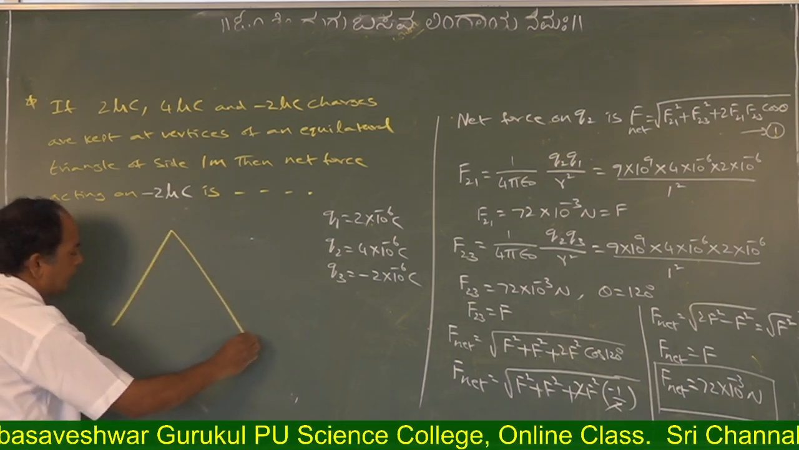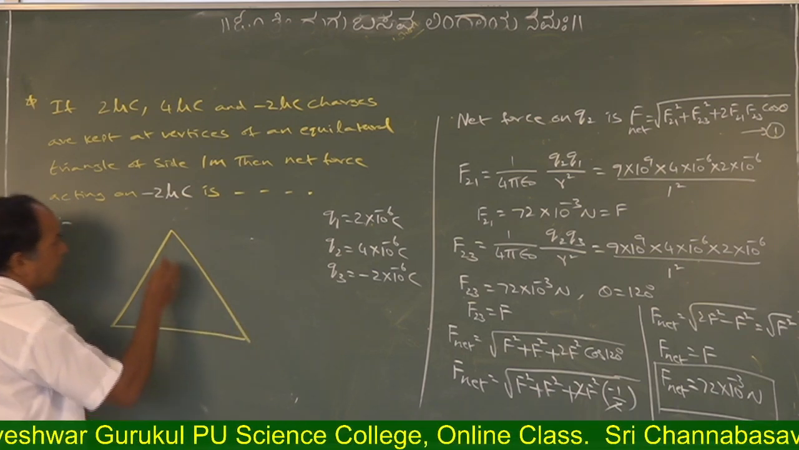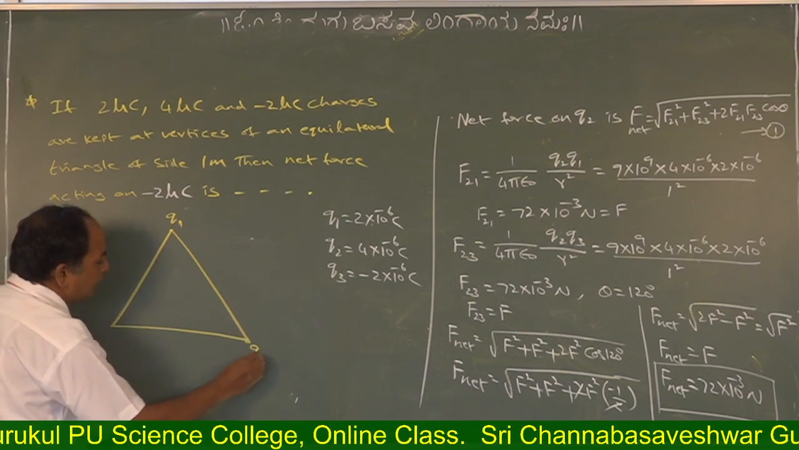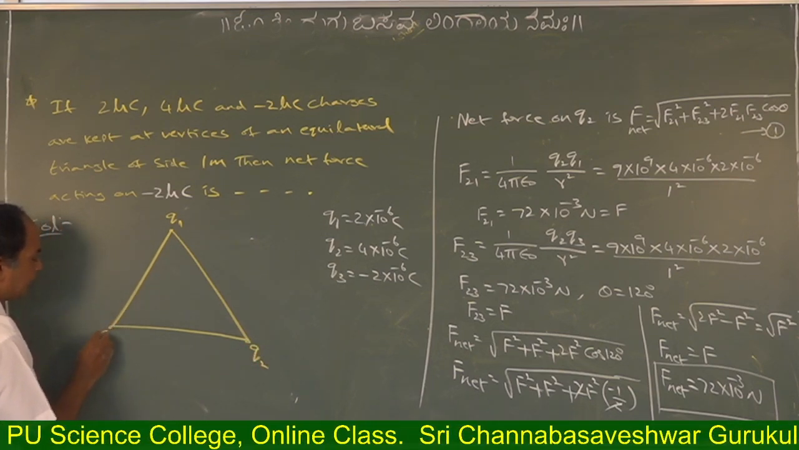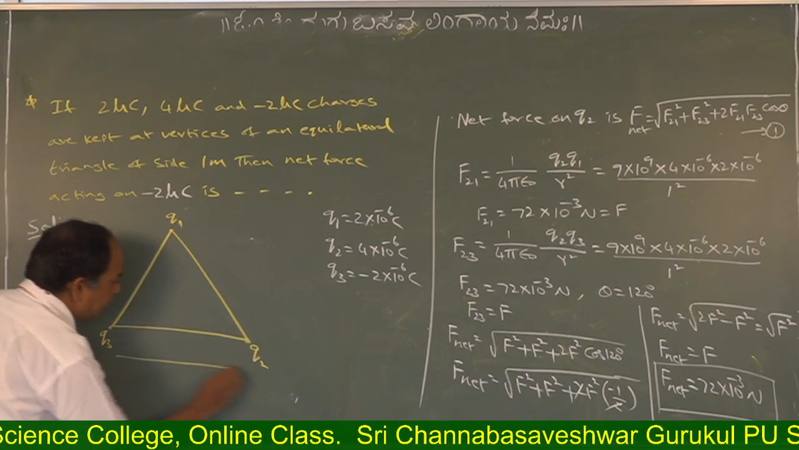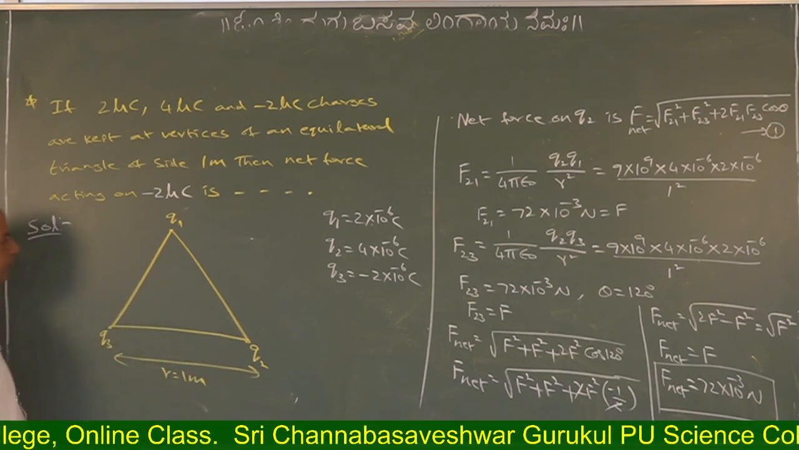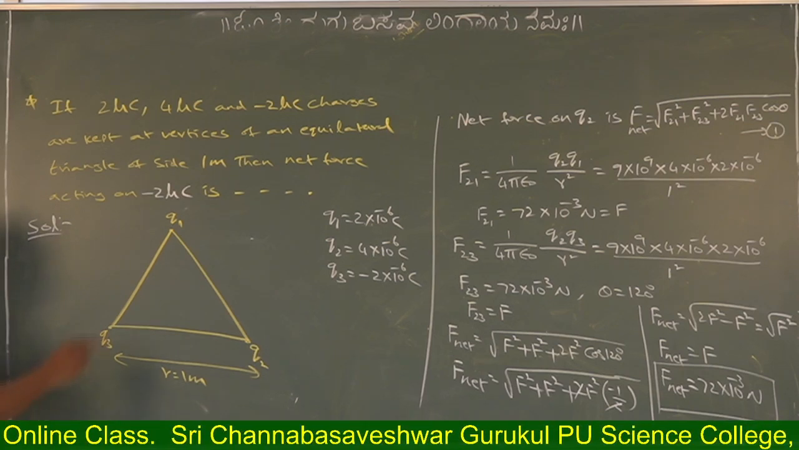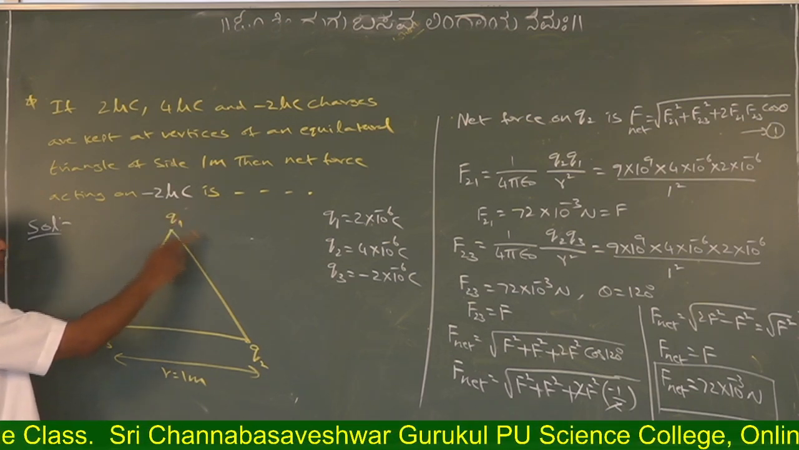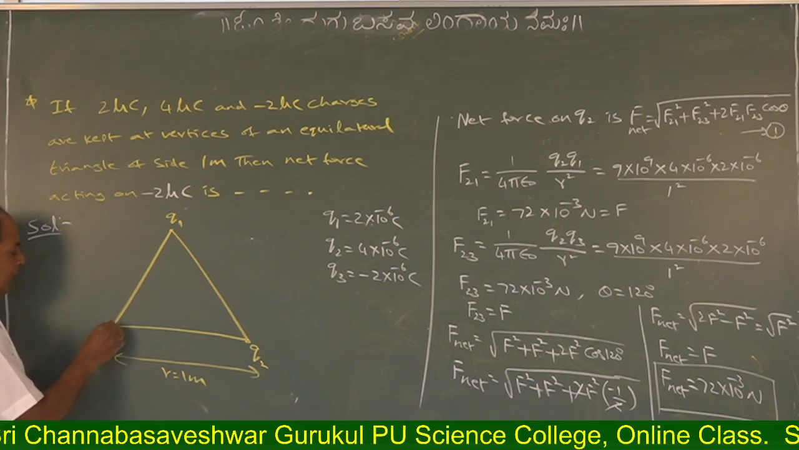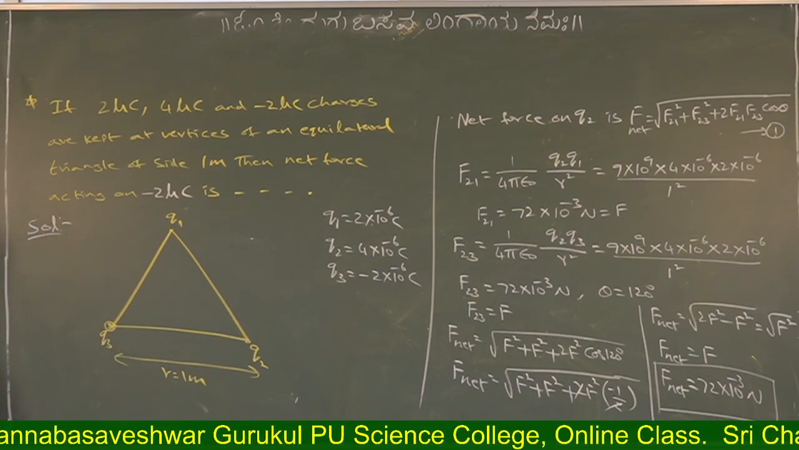If you consider this one, this is Q1, this is Q2, this is Q3, and the distance is R equal to 1 meter. Now, force acting on the -2 microcoulomb charge means we want to find the force acting on charge Q3.